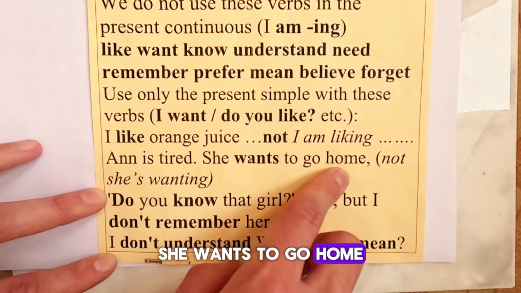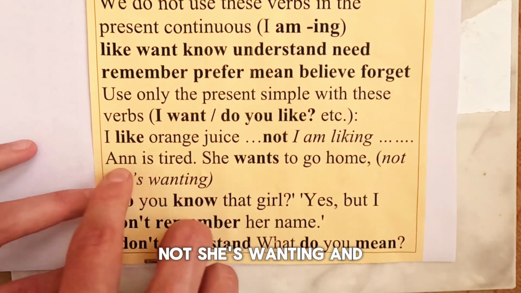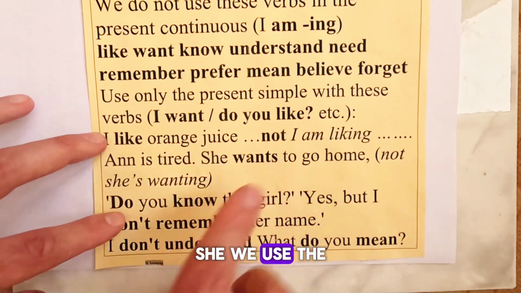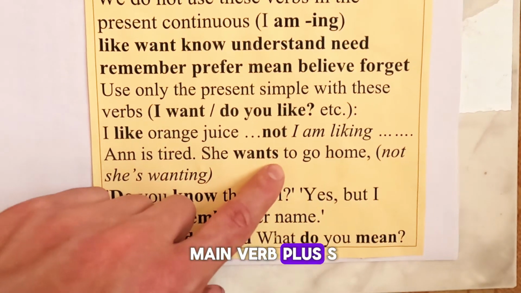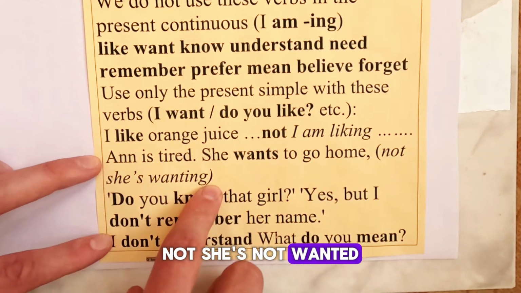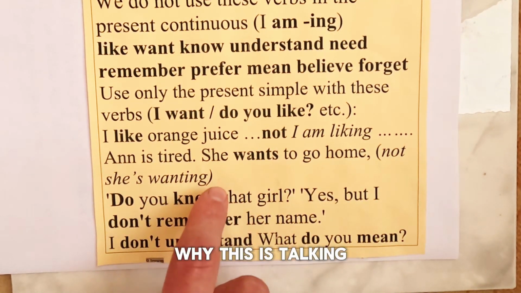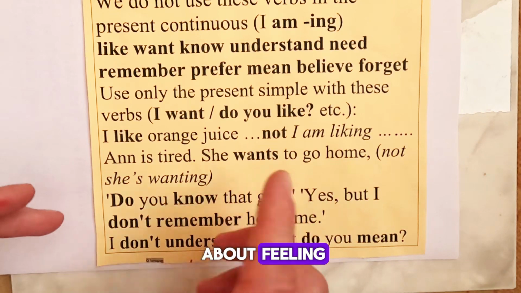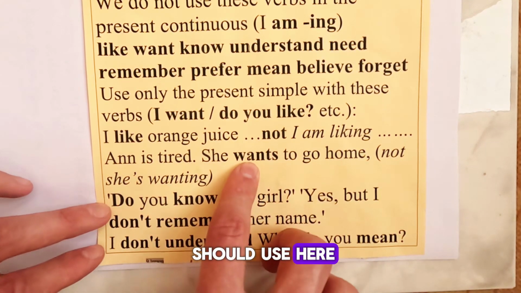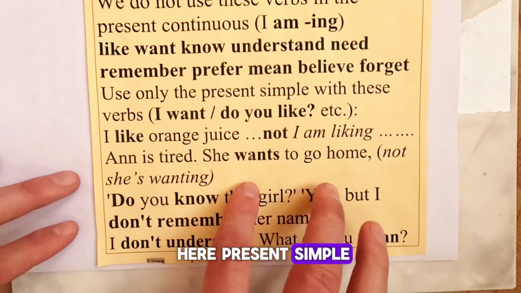She wants to go home, not she's wanting. Anne is a girl's name, it's she. With she we use the main verb plus s, and to go home, not she's wanting. Why? This is talking about feeling. That's why we have to use present simple here.